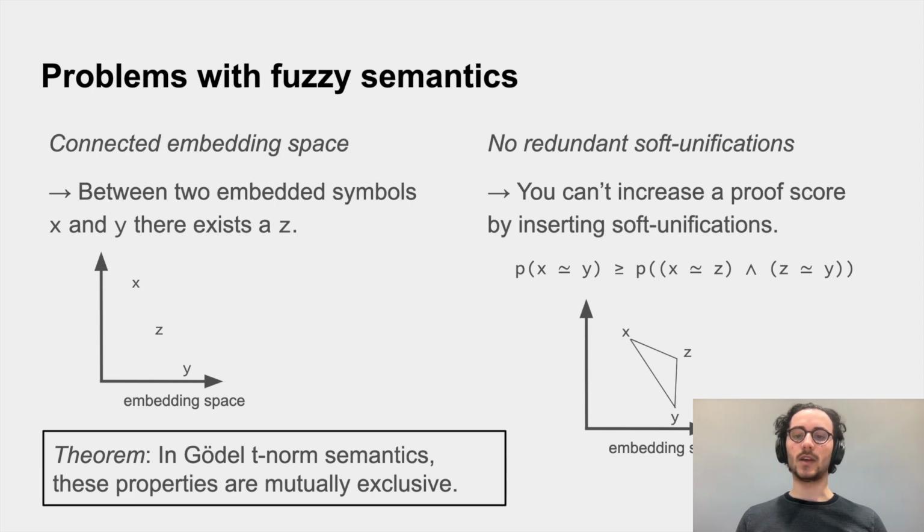Well, when you soft unify X with Y in a proof, it might be possible to insert a soft unification, so to unify X with Z and then Z with Y. When we say that there are no redundant soft unifications, we mean that these kinds of insertions cannot improve the proof score. You can see this as a kind of triangle inequality on the embedding space. In our paper, we prove that these two properties are also mutually exclusive when we're using the good old T-norm semantics.